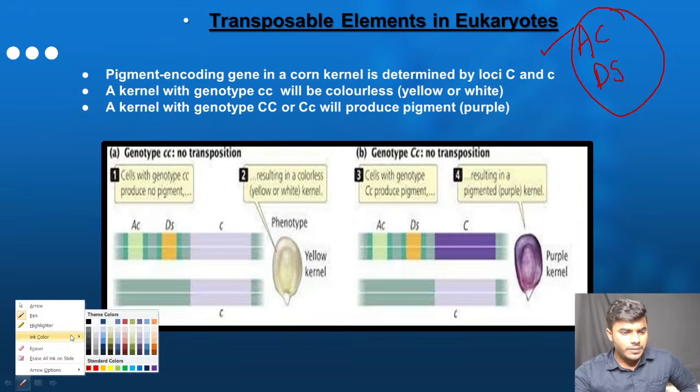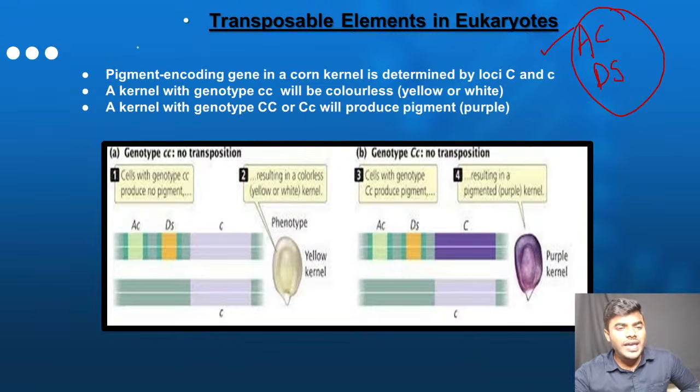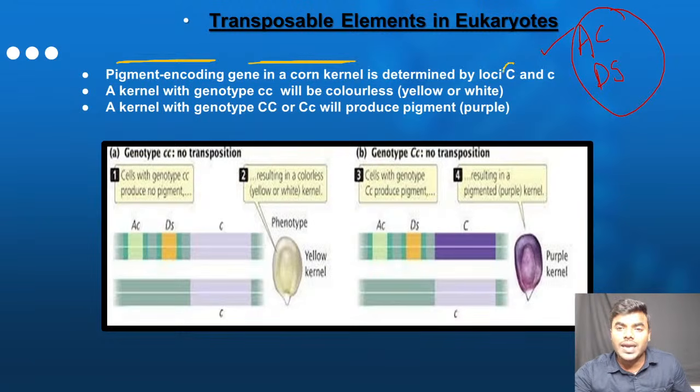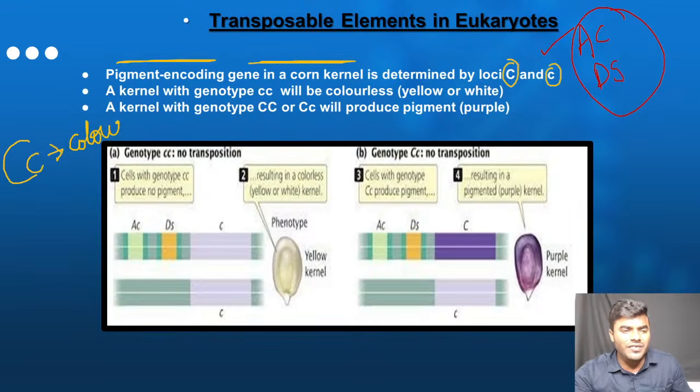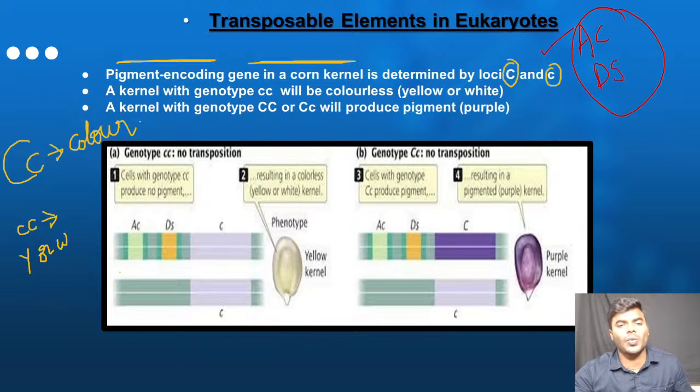Focus, friends, everyone. A pigment encoding gene in a corn kernel is determined by a capital C and a small c. So friends, capital C and small c, which is heterozygous, is the one representing the color. Every student remember, if you take a kernel which is homozygous recessive, it is yellow or white.